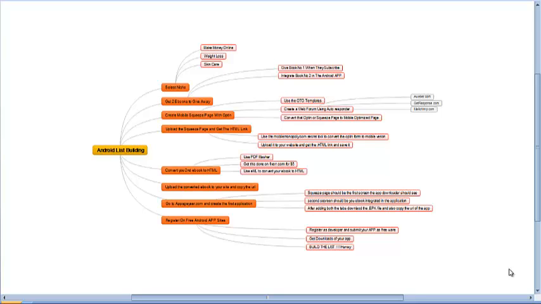So let's move. The very first step is to select a niche. A niche means what type of application you are going to build, what type of application you have in your mind. For this I would like you to do research on the Android market. You can get some good niches there, whatever niche you want to work on.